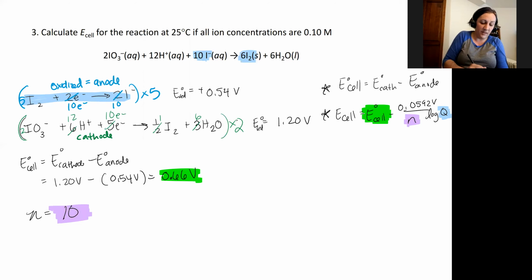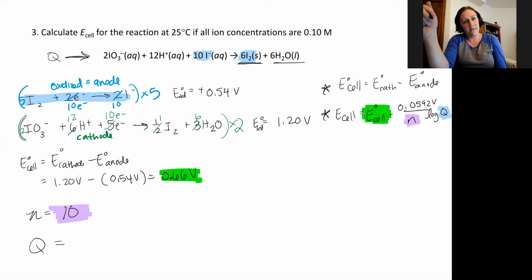And that is going to be Q, the reaction quotient for the reaction. I'm going to focus on my total equation rather than my half equations for my Q value. Remember, this is always going to be equal to products over reactants, but we're going to make sure everything is in the aqueous state. Looking at my products, I have iodine and water. Both of them are either solid or liquid, not aqueous or gas. And so there actually isn't a product that is included in my reaction quotient calculation. So I'm just going to put a 1.